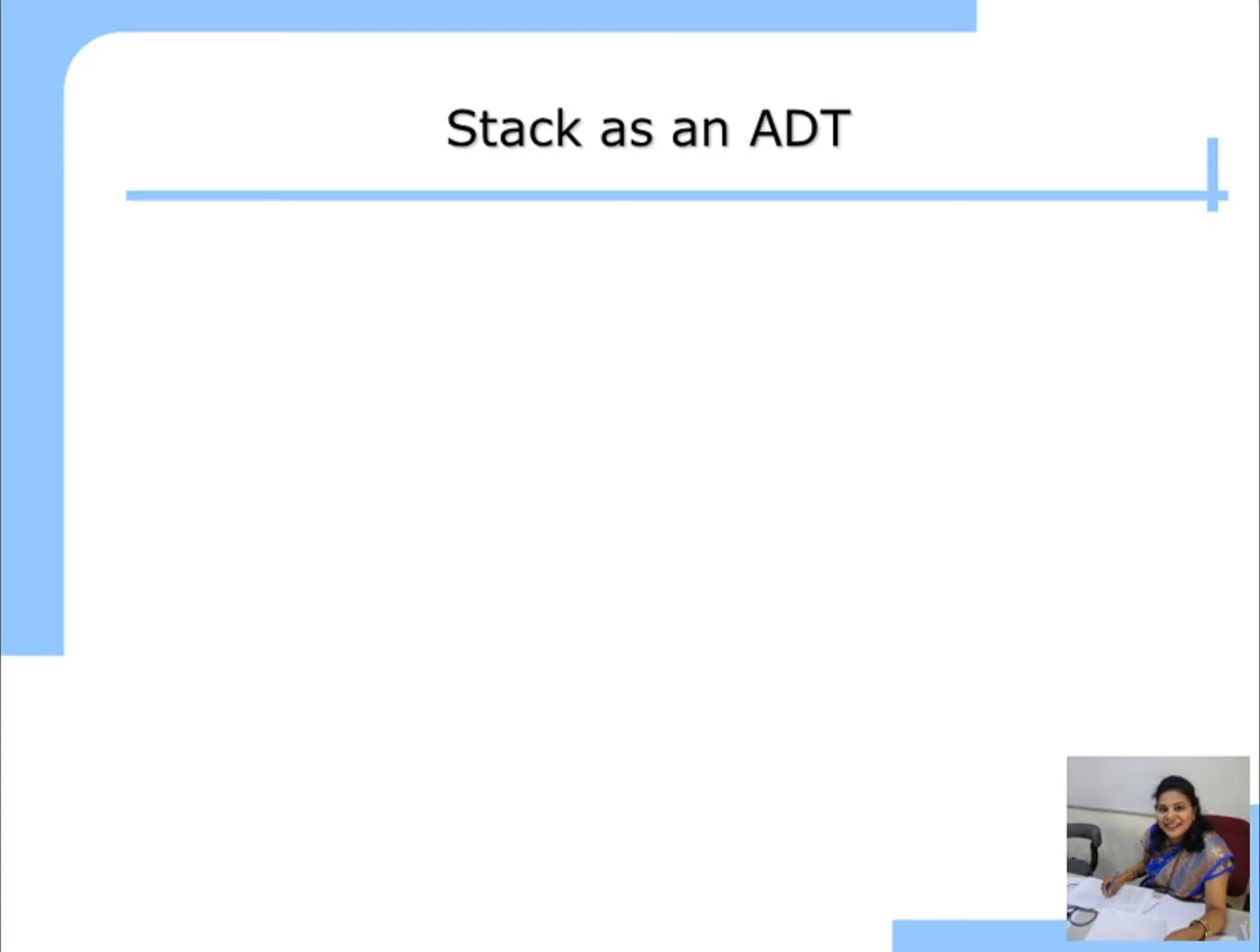Now let us see the stack operations. How will the stack work? What is the prototype of the stack? What are you going to do? You are going to do two operations on the stack, that is push and pop. Push is nothing but the insert operation. Pop is nothing but the delete operation.